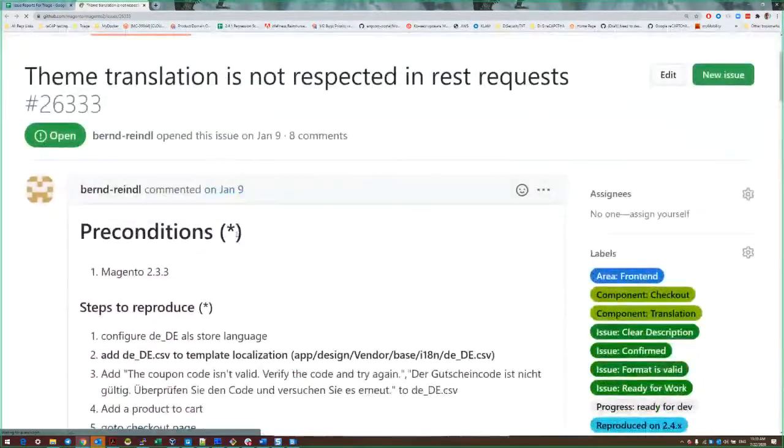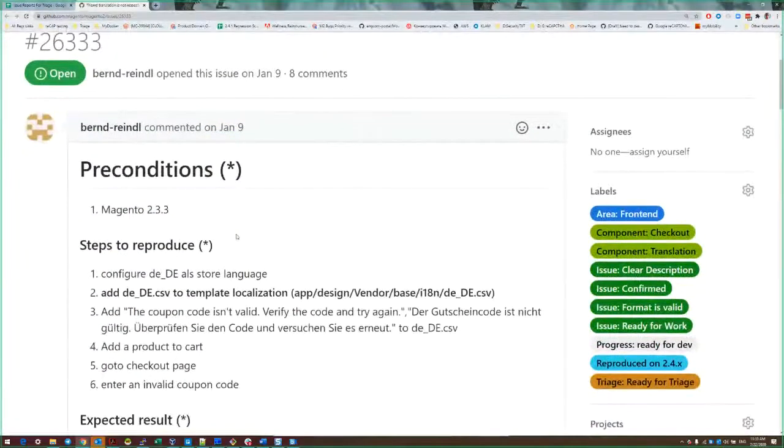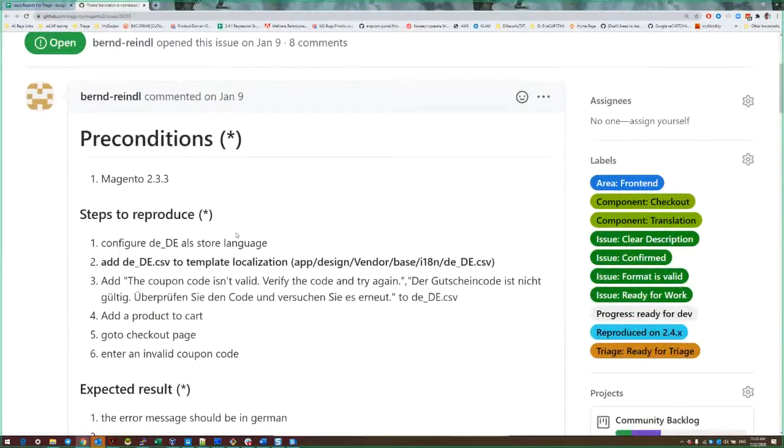This issue is about translation. We have a message: when a user tries to apply an invalid coupon, the message on the shopping cart on checkout will be shown, like the coupon code is not valid. But there is a problem applying translation to this message by the recommended way.